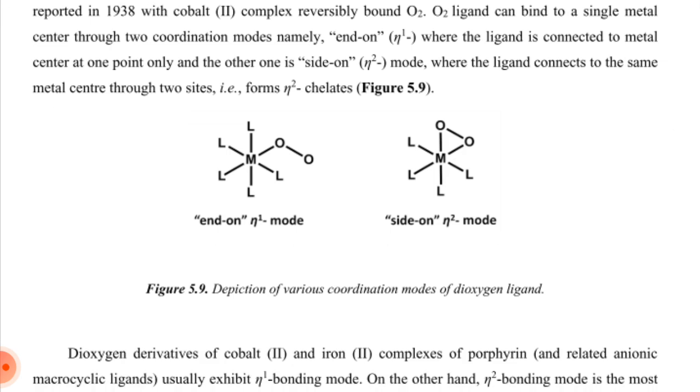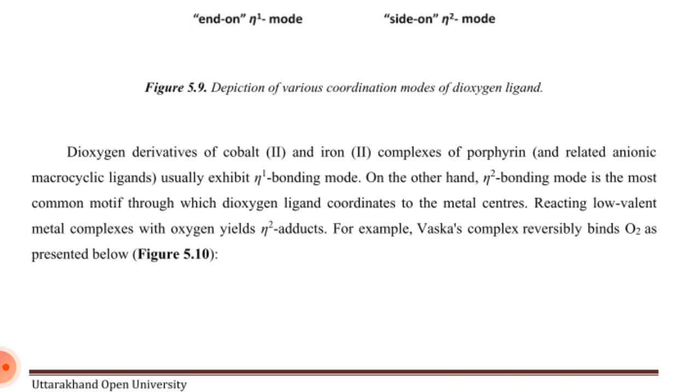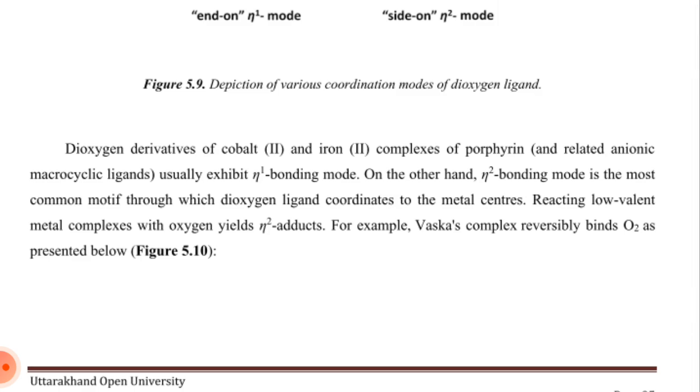The oxygen ligand can bind to a single metal center through two coordination modes, namely end-on η1, where the ligand is connected to the metal center at one point, and side-on η2, where the ligand connects to the same metal center through two sites, that is, as an η2 chelate. End-on η1 mode, side-on η2 mode: depiction of various coordination modes of the dioxygen ligand.